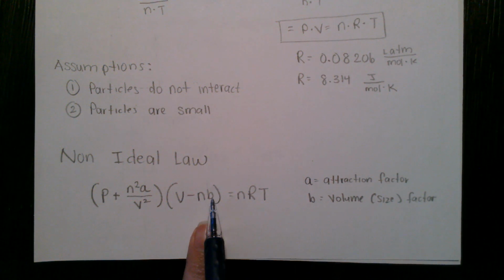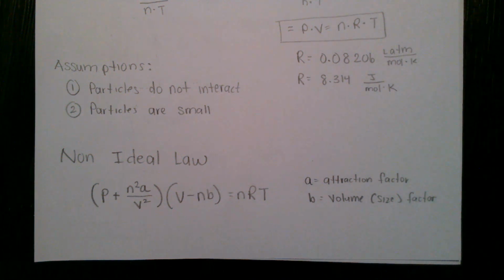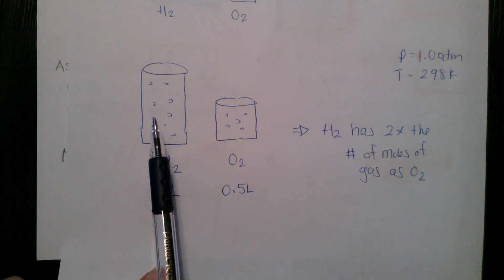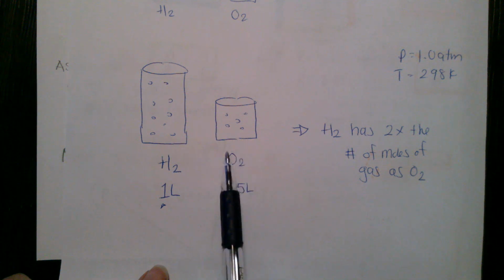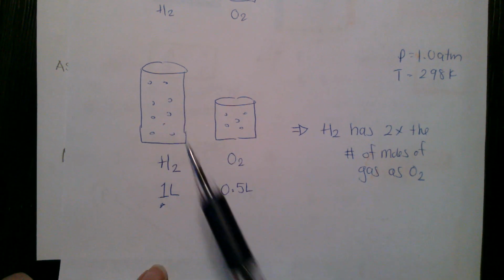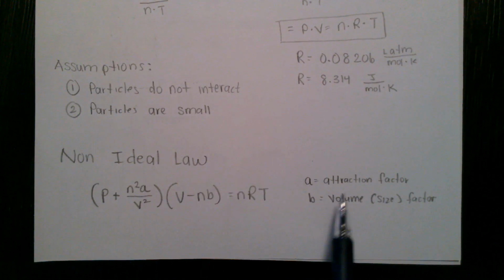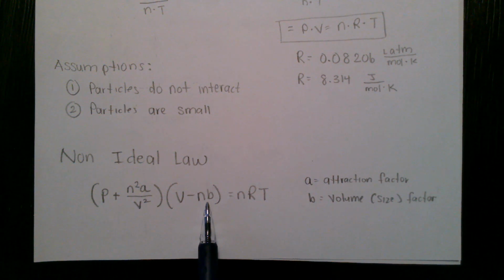We also have one for size. That's our B factor, and that's going to change our volume. Remember for gases, our volume is really just that empty space. Remember when I drew this, I said we were really just comparing the empty space. This one has double the amount of empty space, so it has double the amount of particles. Same thing here. If these particles get too large, you're not dealing with a whole lot of empty space anymore, so now you have to account for the size of particles.